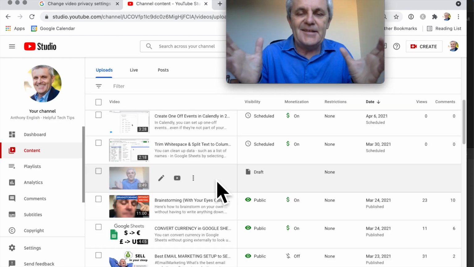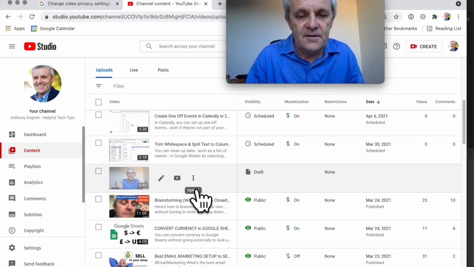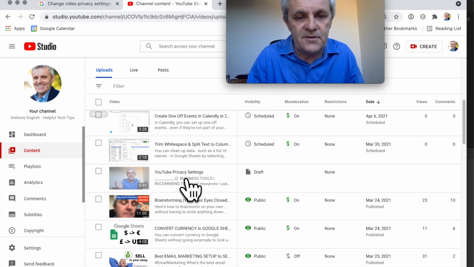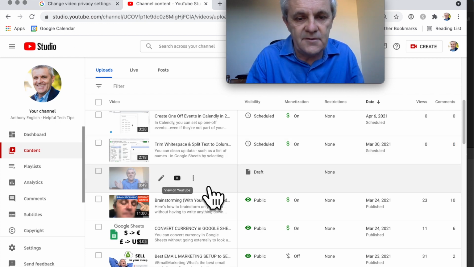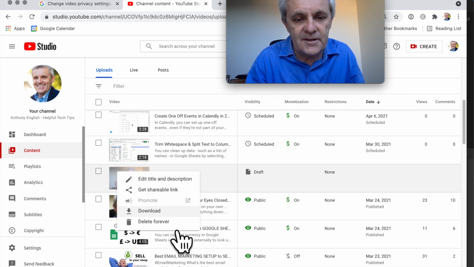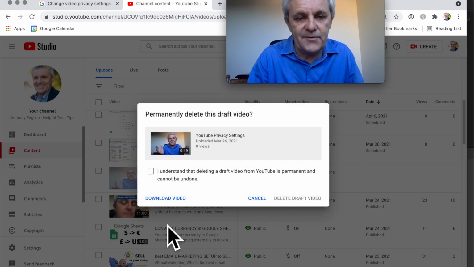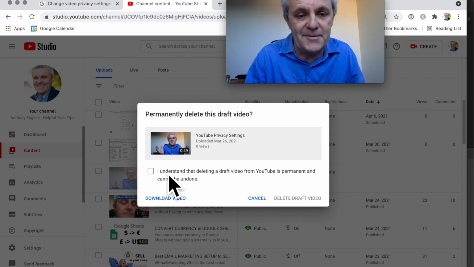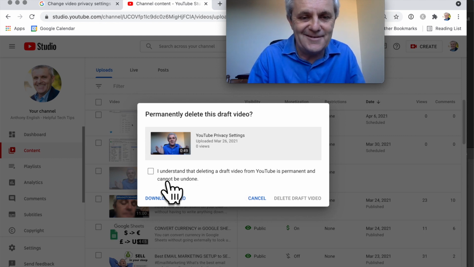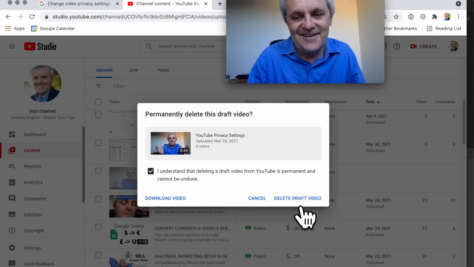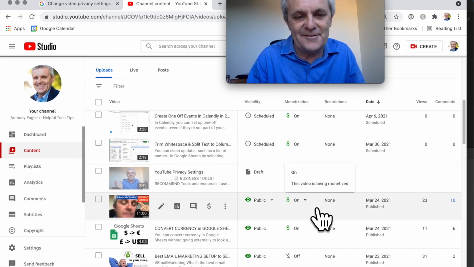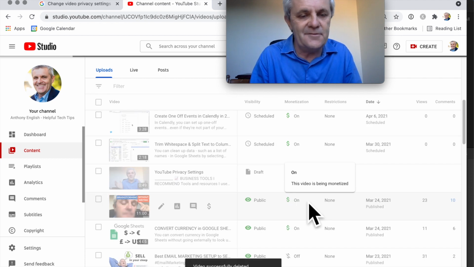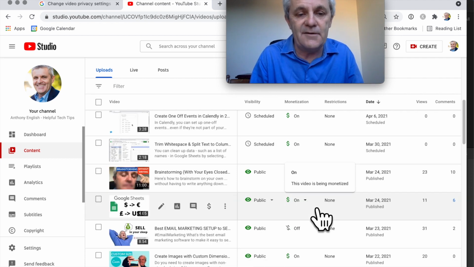What if you want to delete a video altogether? Then what you do is you can go into YouTube Studio. I've done all of this in YouTube Studio. And then you can select the video here and then go delete. Delete forever. I understand that deleting a video, whether it's a draft video or what, is permanent and cannot be undone. Ouch. So I'm going to do that and then hit delete of that video. And then it's gone. It's not on my channel. Anybody who used that URL, that link to get to it, won't be able to see it anymore.